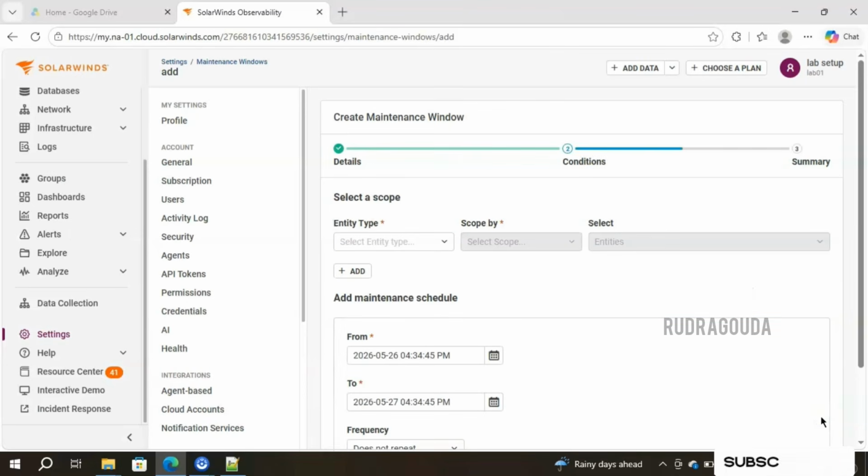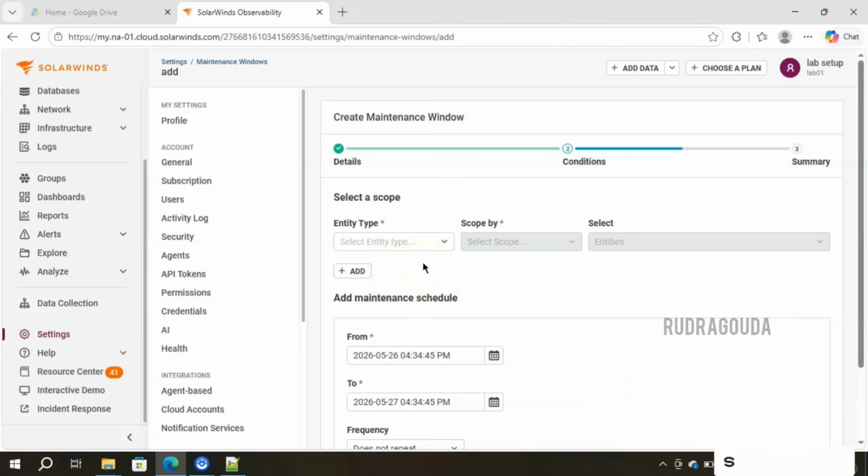And this is the second screen. This is very important for the maintenance window. Here we need to select the entities. You can select multiple entities. It is not like we have to select only host at a time, or the website at a time, or the real user monitoring related metrics at a time. Nothing like that. You can select multiple entities by simply clicking on this add button.